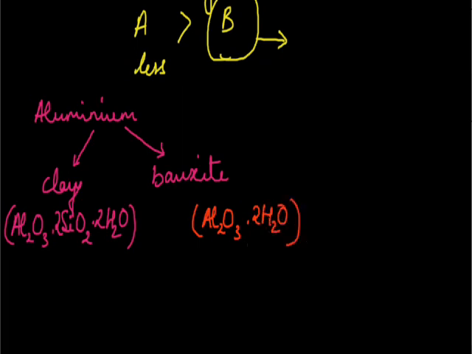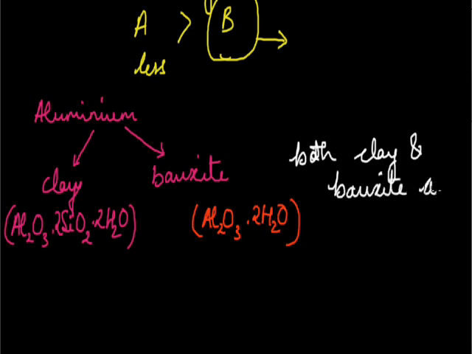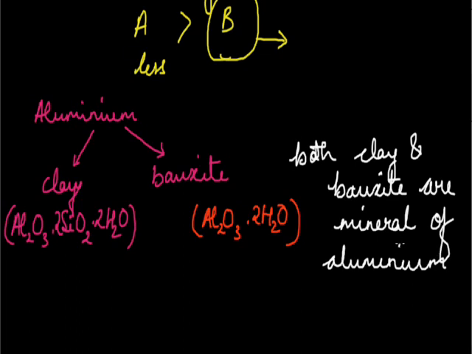Here we can see both clay and bauxite are minerals of aluminium. Now when we try to extract aluminium from them, we see that the aluminium obtained from bauxite is more profitable and more convenient than obtaining aluminium from clay. So we say that bauxite is an ore of aluminium, and for clay we will just say it is a mineral. It will not be an ore.